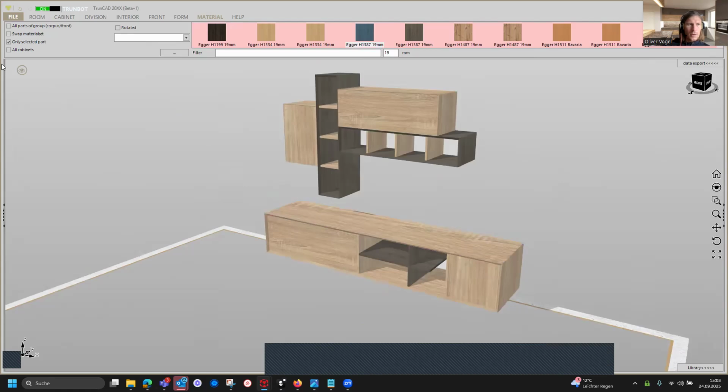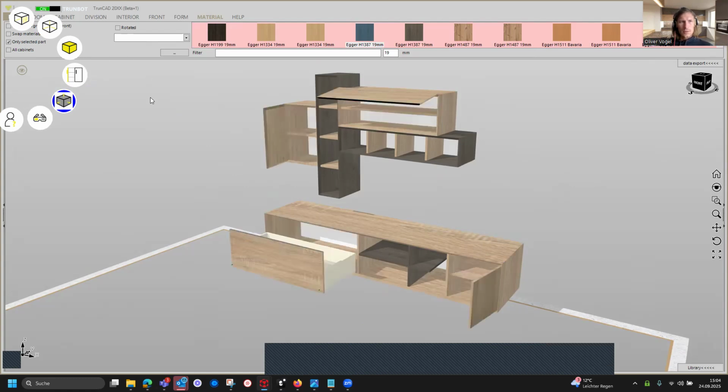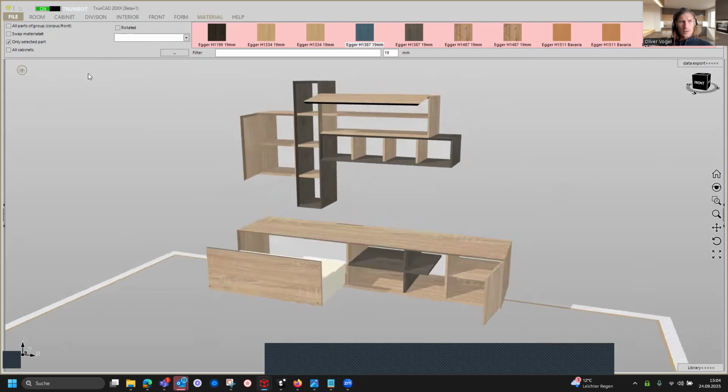So if we click here on the eye, and we want to open the fronts, the circle menu is opening, and we click here to draw the fronts open. So we take out the checkbox only selected part.